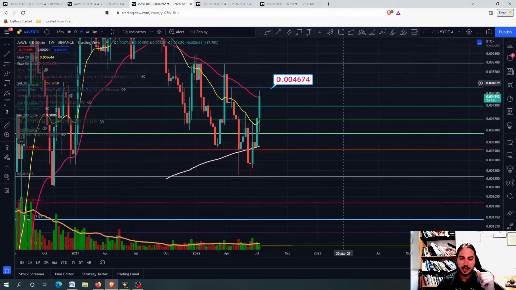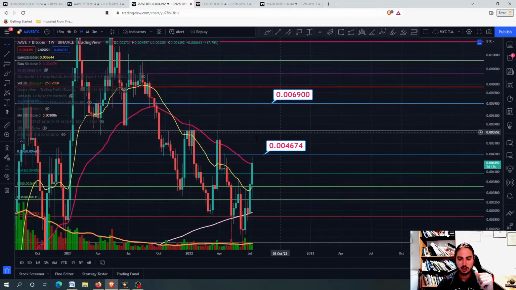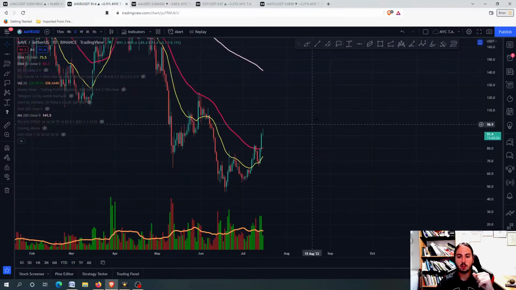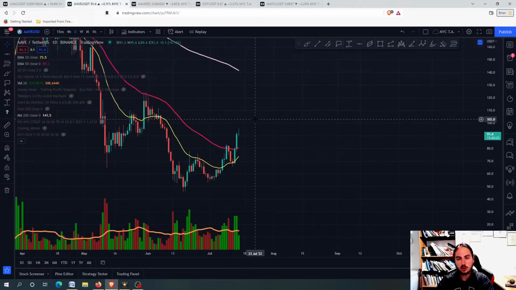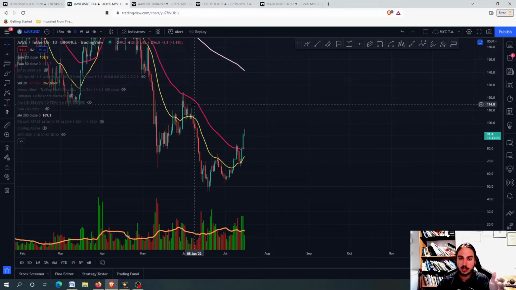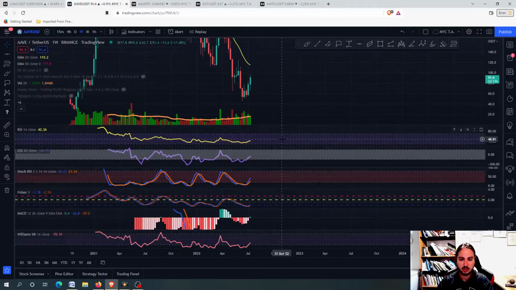If we have a breakout, you will notice that we are going to close above this line right here, going all the way up higher. Now, what is good about Aave against USDT? If we make that, it is good because we won't depend a lot on Bitcoin. If we can outperform Bitcoin, then we won't be depending a lot. Let's see a little bit the weekly frame for the Aave against USDT chart.